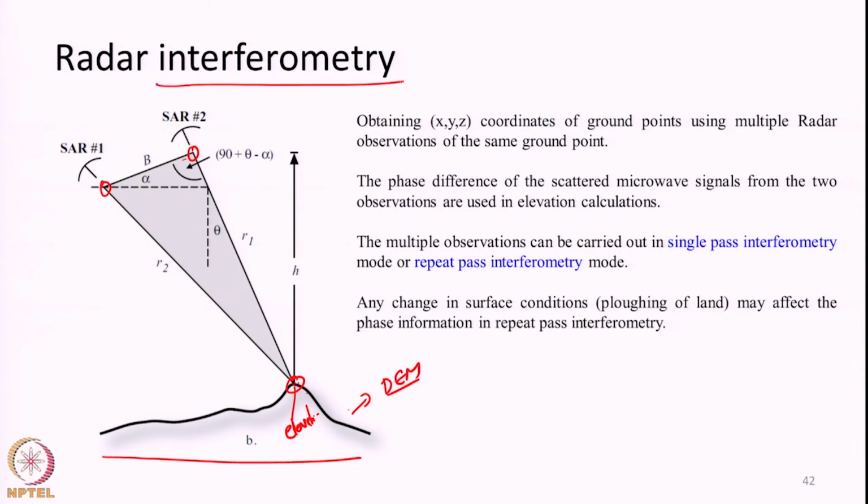Here we use the phase information from the radar. Radar not only stores power, it also stores the phase information, as we have seen. Using this phase information, we can collect elevation information about the terrain features. In fact, like SRTM, the Shuttle Radar Topographic Mission. We know about the space shuttle, right. The United States had multiple space shuttle missions to space. In one of such missions they attached a radar antenna in the underbelly of the space shuttle. It had 2 antennas, one in the cargo bay and one at a certain distance away from the cargo bay, I think some 60 meters or so.